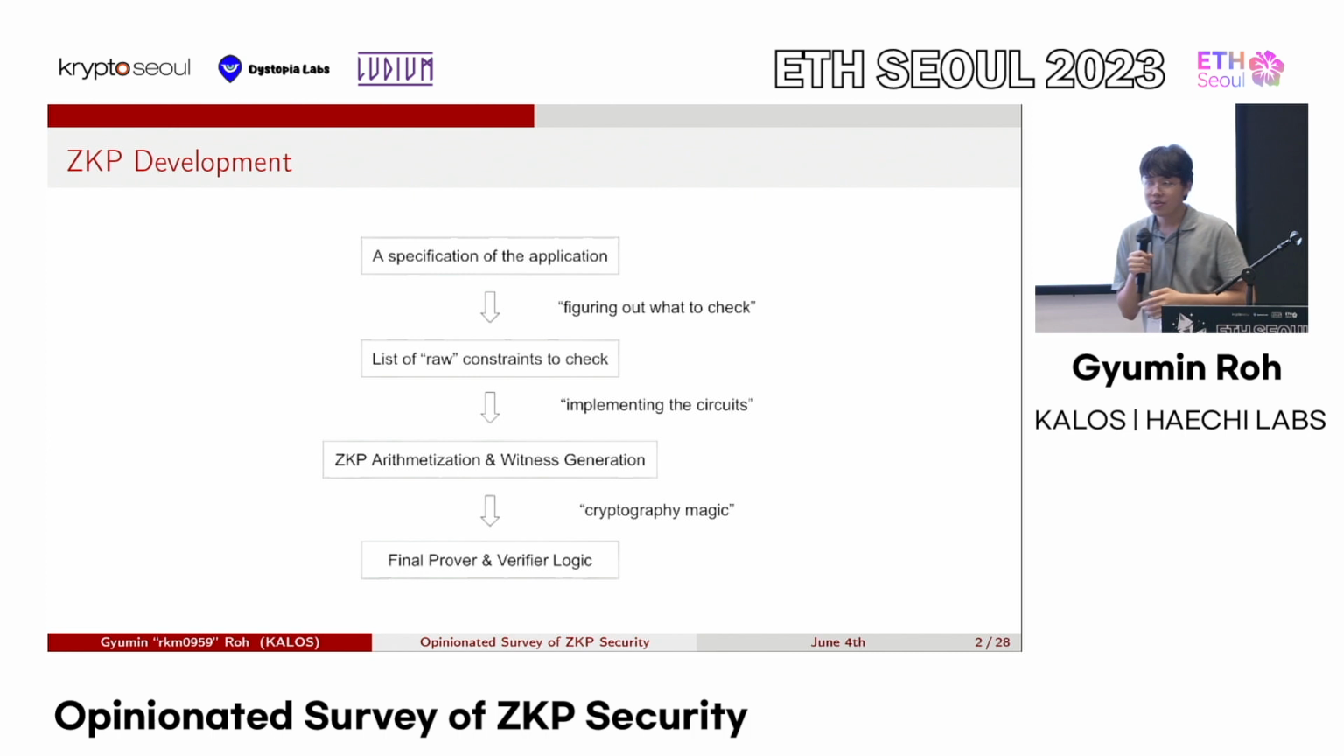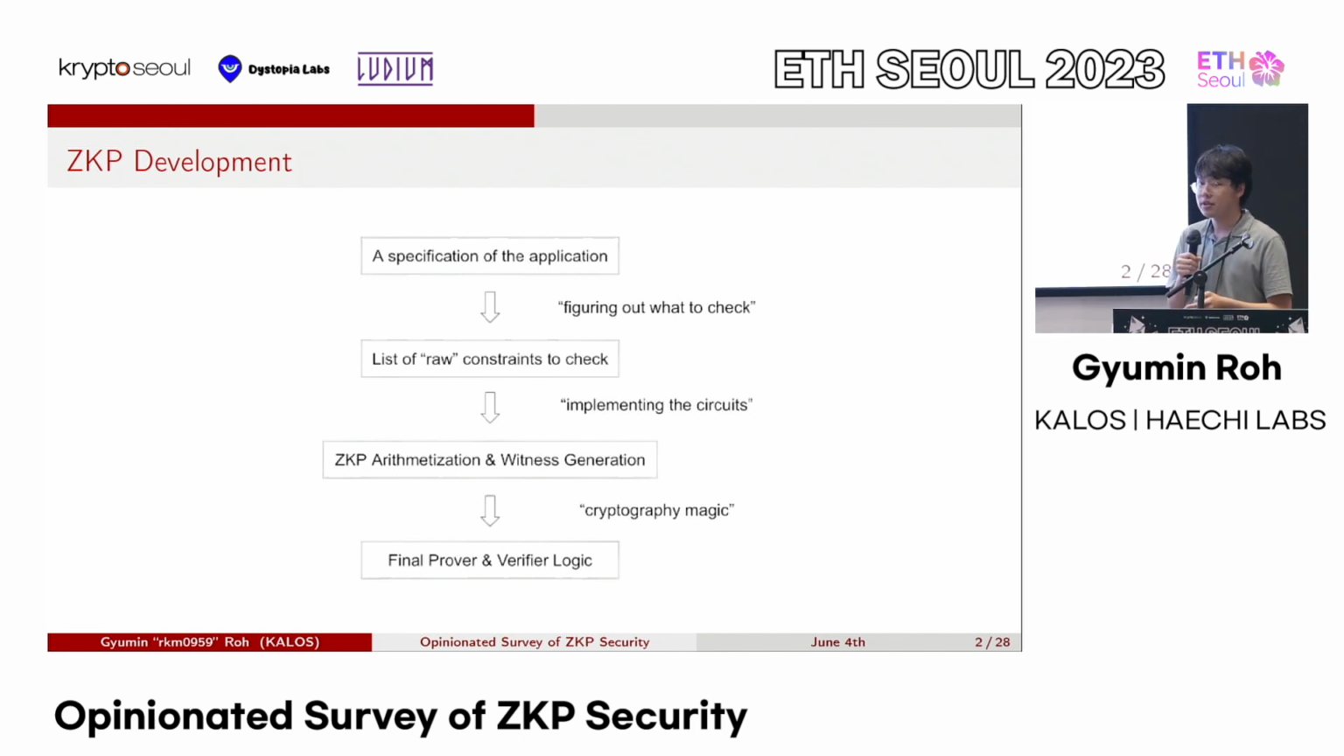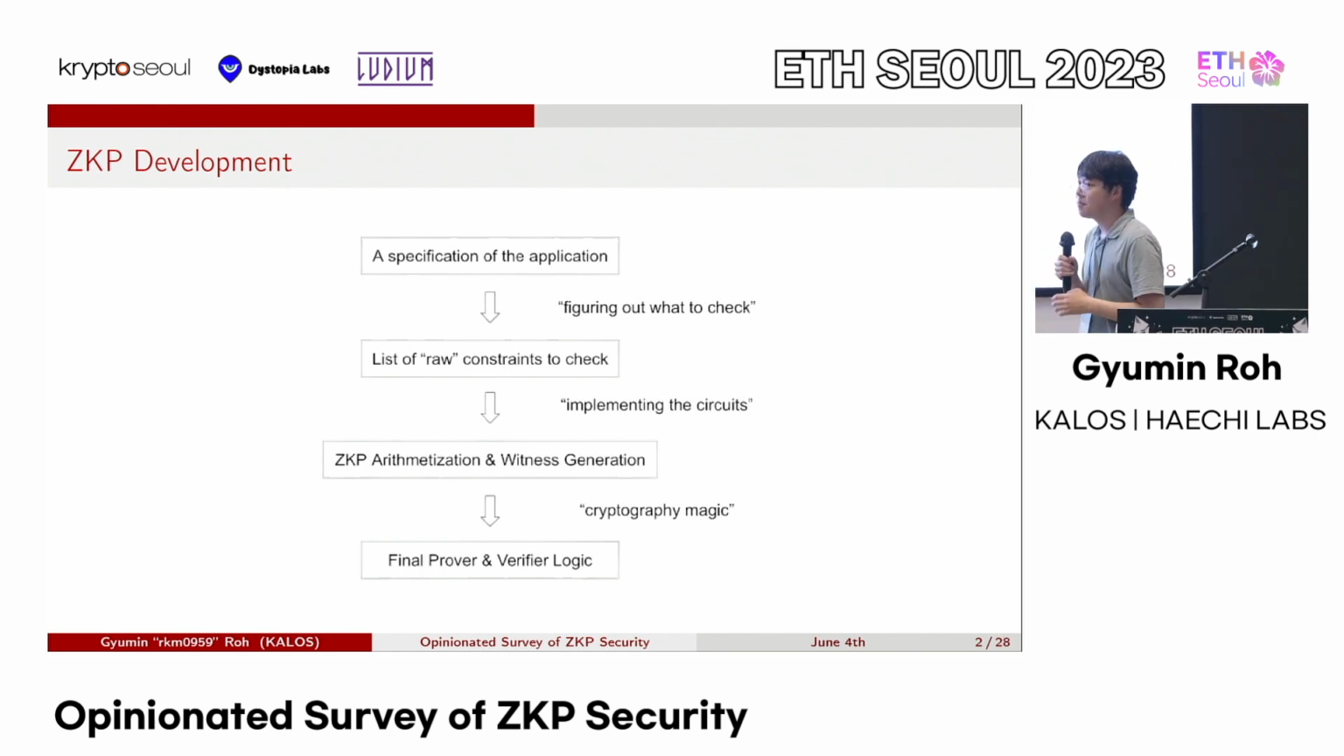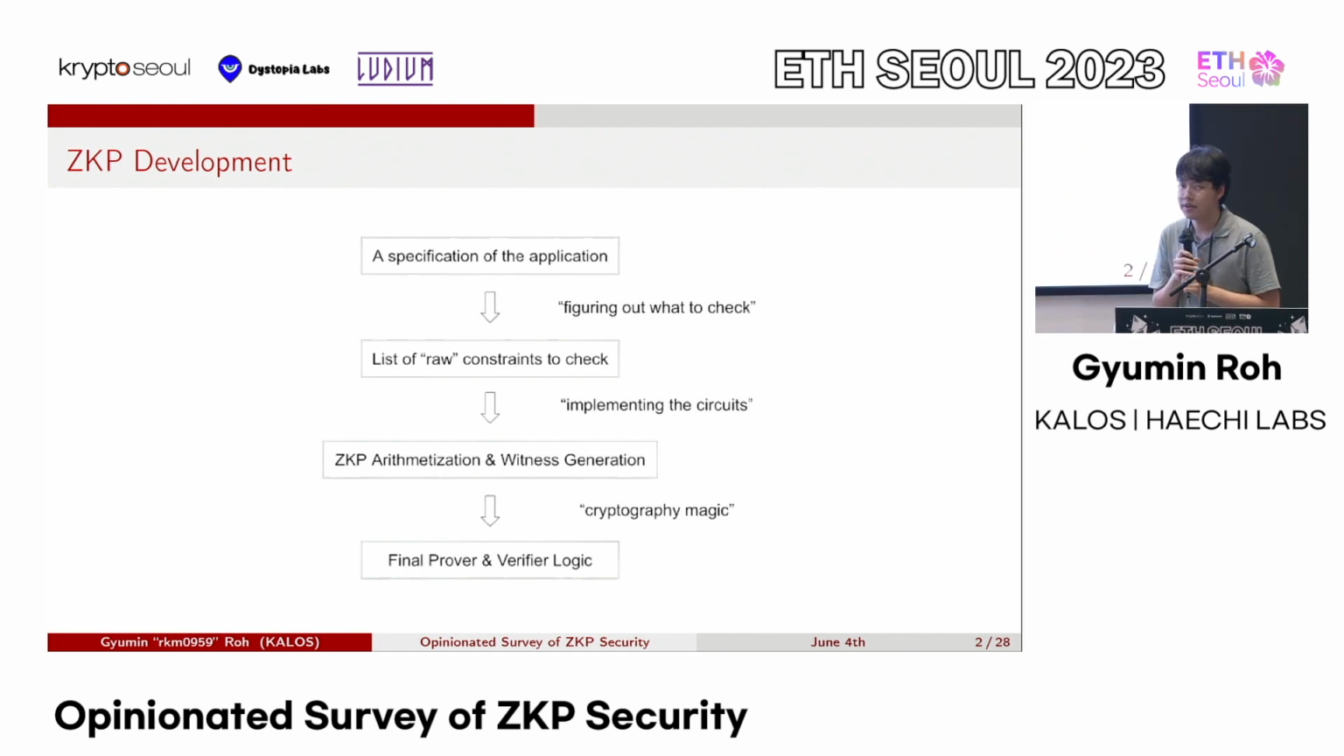And from there, you will apply whatever system you are trying to apply. For example, it could be just Plonk over a BN254 curve. So you apply those cryptographic magic, and somehow, some way, we will end up with the final prover and verifier logic. So there are 3 or 4 steps regarding the development cycle, depending on how you look at it.